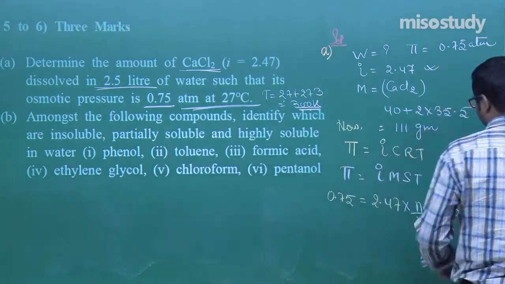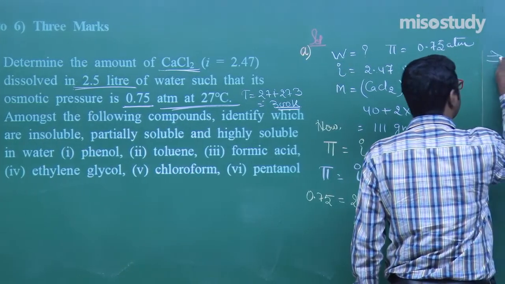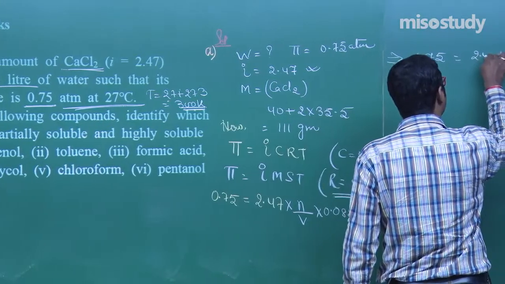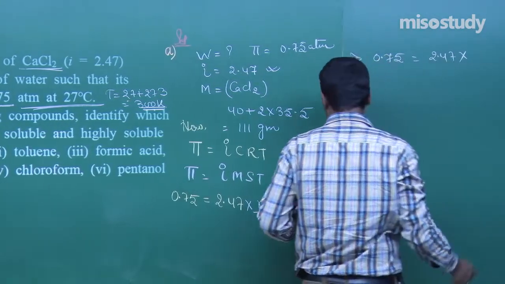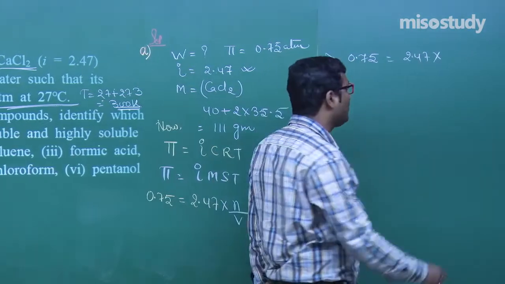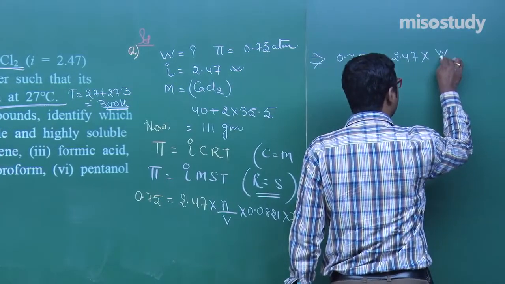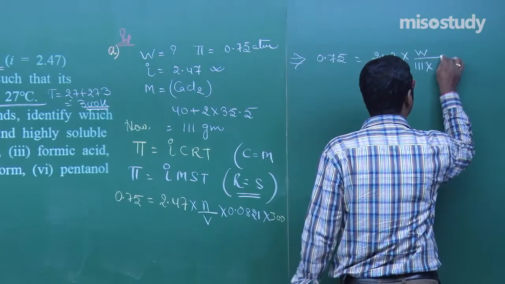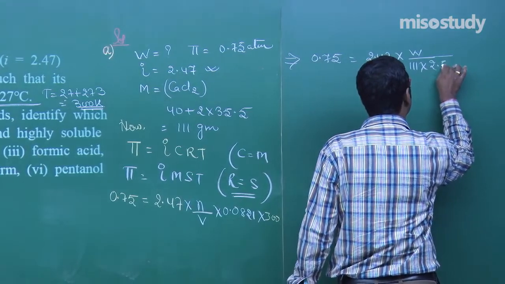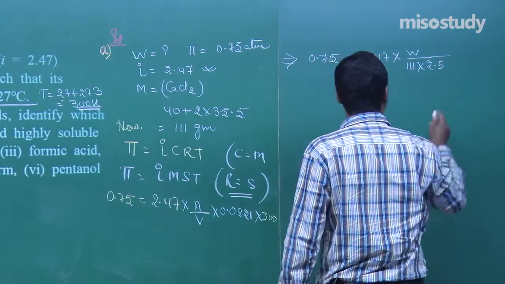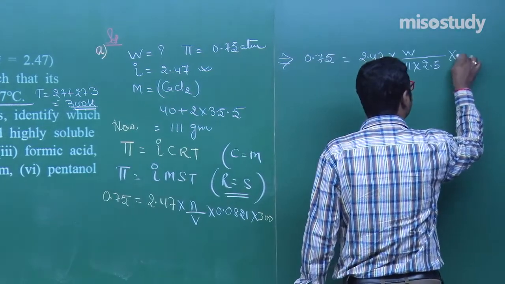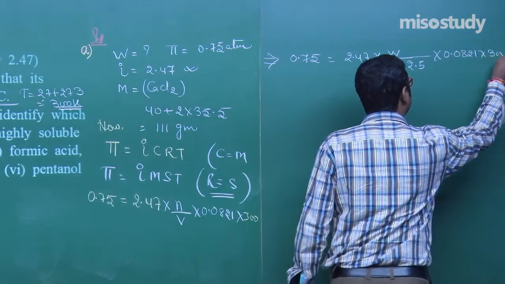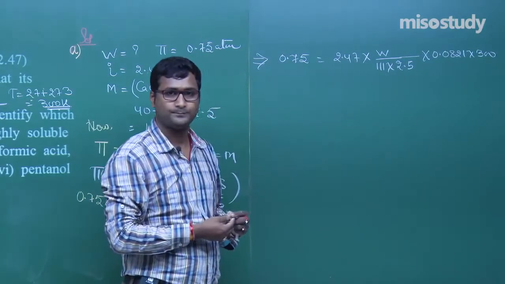Now, put here 0.75 is equal to 2.47 into number of moles, which is equal to given mass upon molar mass. Given mass is W, molar mass is 111, multiplied by V. V is given, the volume is 2.5. Multiply 0.0821 multiply by 300. Clear?